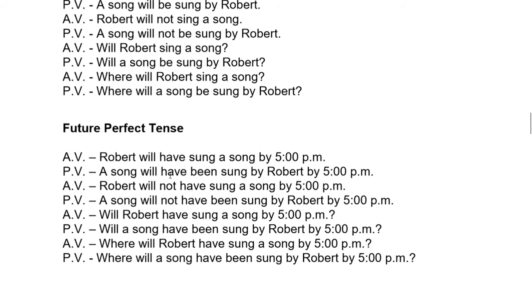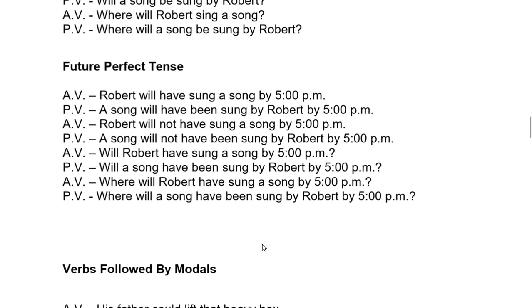Future perfect tense. Robert will have sung a song by 5 p.m. Will have been or shall have been. A song will have been sung by Robert by 5 p.m. Where will Robert have sung a song by 5 p.m.? Where will a song have been sung by Robert by 5 p.m.? One by is placed before the doer, the second by shows time.